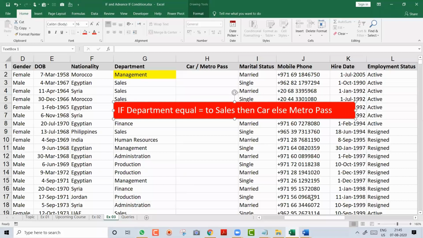Let me see. So Vishesh has replied first. Vishesh, if G3 equal to sales, car. Vishesh, you have done one wrong. You have said if G3 equal to sales. The word sales you have to put in double quotes. Sales is alphanumeric. Very good.